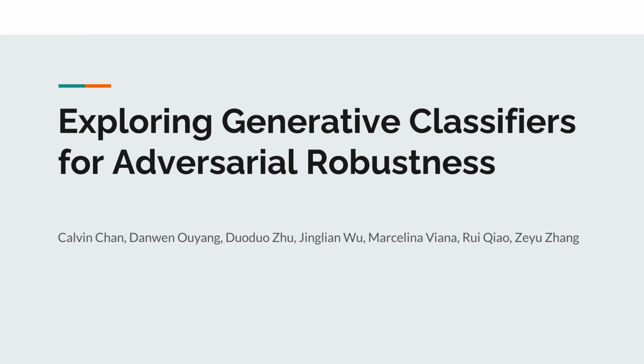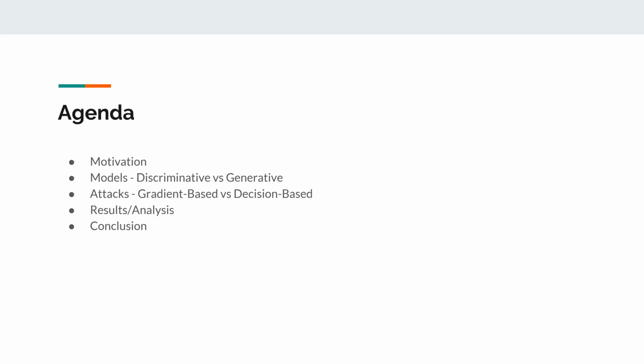Hello everyone. The title of this research paper is Exploring Generative Classifier for Adversarial Robustness. My team is from the National University of Singapore. This presentation will talk about the motivation, the models, the attacks used, followed by the result and the conclusion.